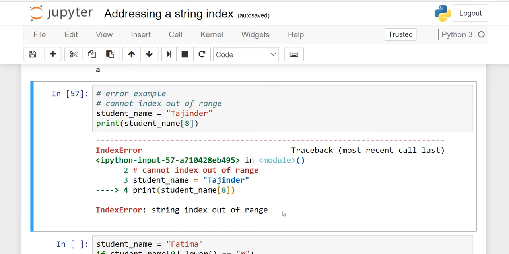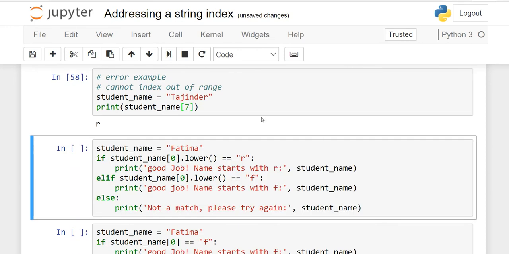Why? The question arises why? Because you have to count index always from 0. So 0, 1, 2, 3, 4, 5, 6, 7. If you want to retrieve R, you have to put 7 here. When I run it, see the error is gone and the output is R.